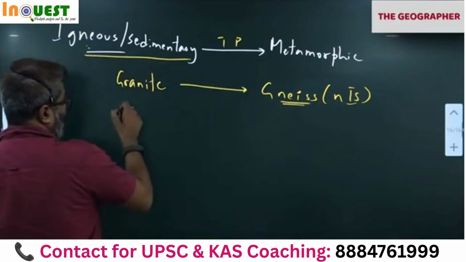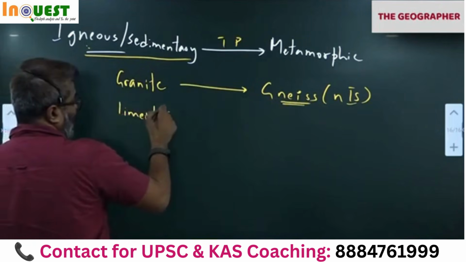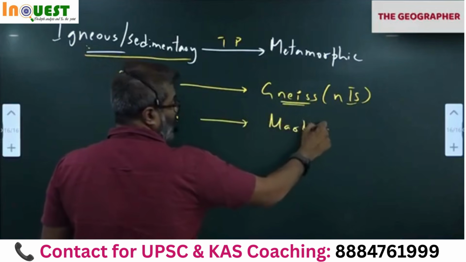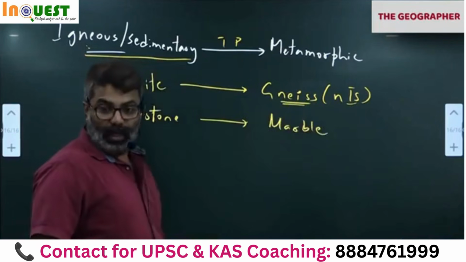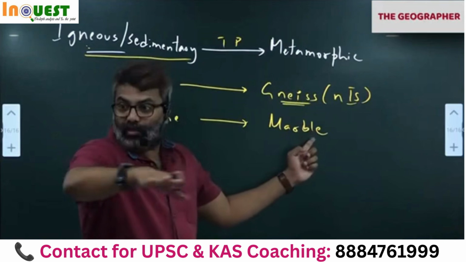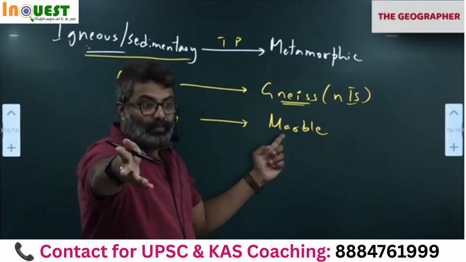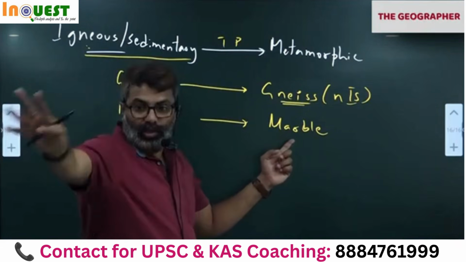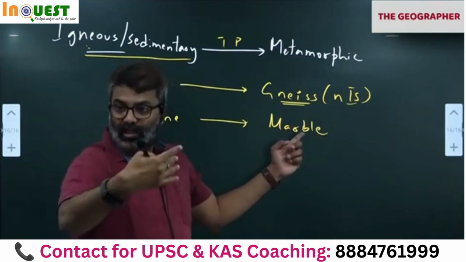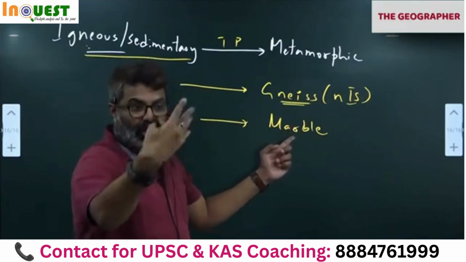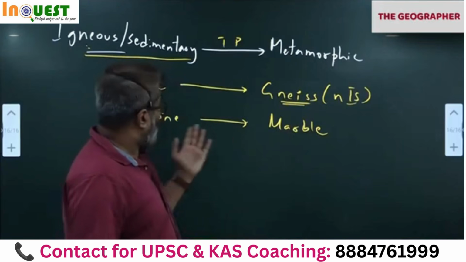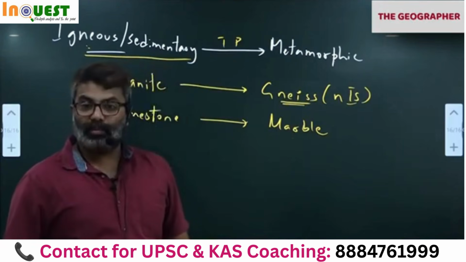Okay. Let's say for example we have limestone. Limestone under extreme heat and pressure becomes marble. Taj Mahal has marble. Marble is what? A metamorphic rock. White color. Have you seen marble? If you go to ISKCON temples, all ISKCON temples across the country, they have used marble. If you go to any mosque nowadays, Jama Masjid or the mosque at Taj Mahal, they have used marble flooring. So limestone has become marble.